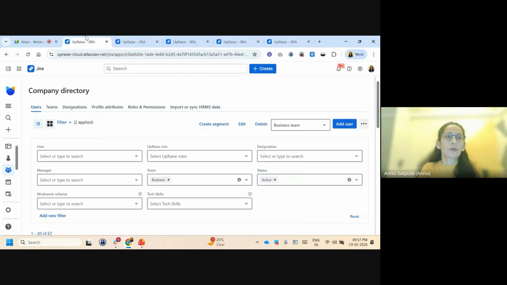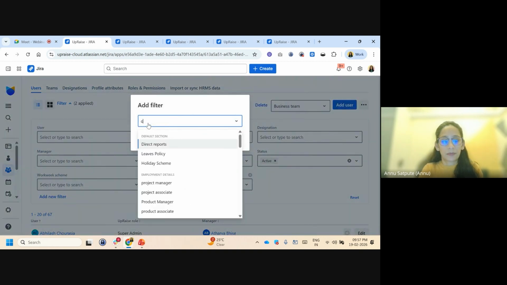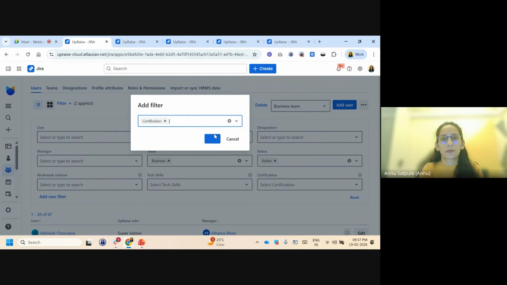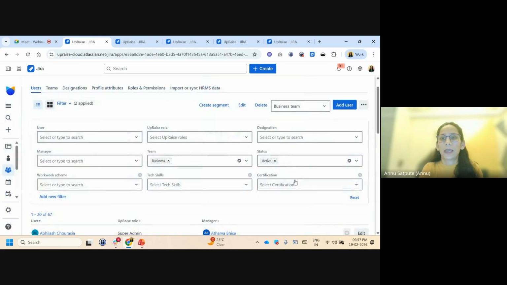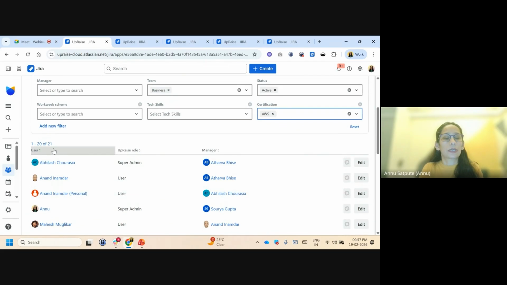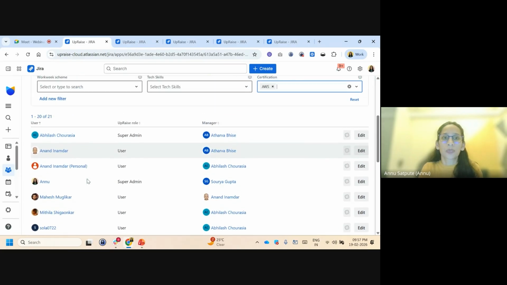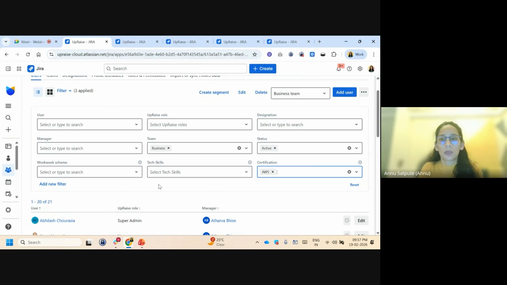Now, how can you get those team members here? You can simply go to the filter, the segment, and select this particular certification filter, and you can select AWS. Now I'll get the list of all 21 people who have completed their AWS certification, and I know what to do further and how to plan my project further. So this is how you can do it.